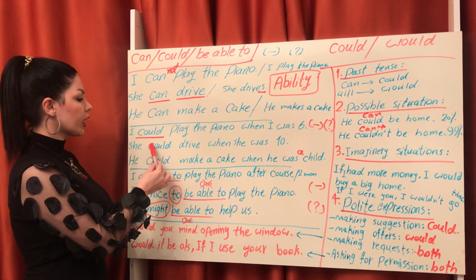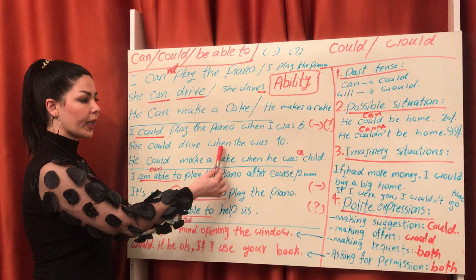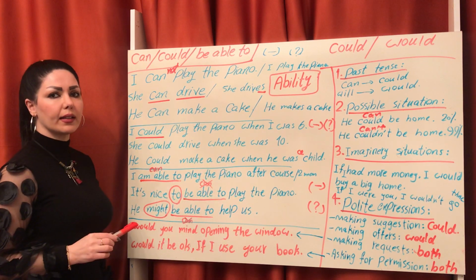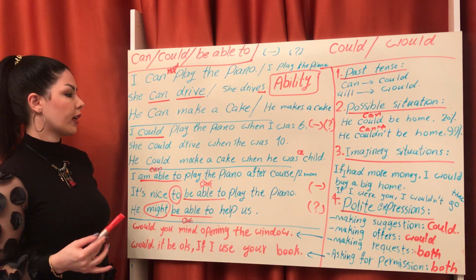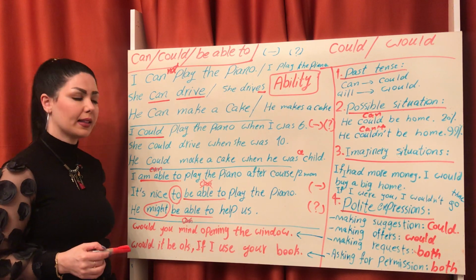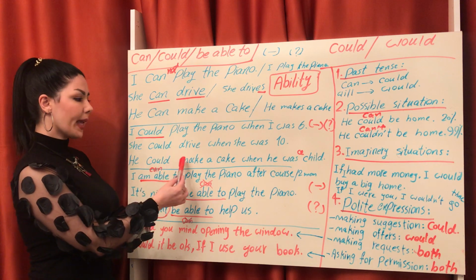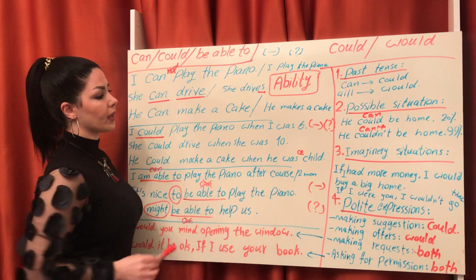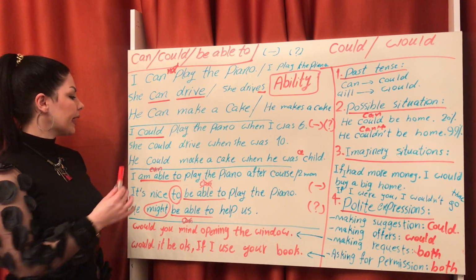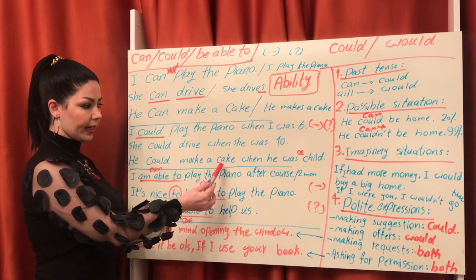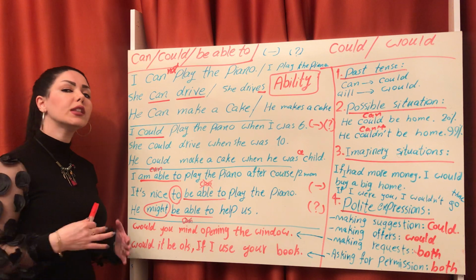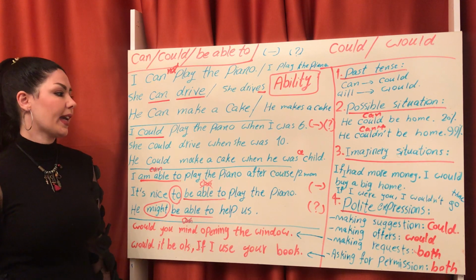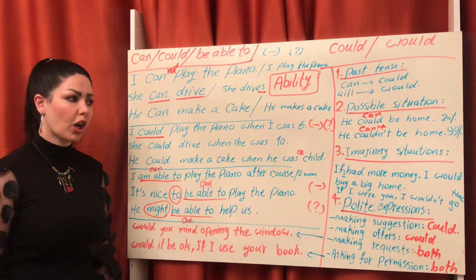Negative, she could not drive or couldn't drive when she was 10. He could make a cake when he was a child. He could not make a cake, he couldn't make a cake when he was a child.